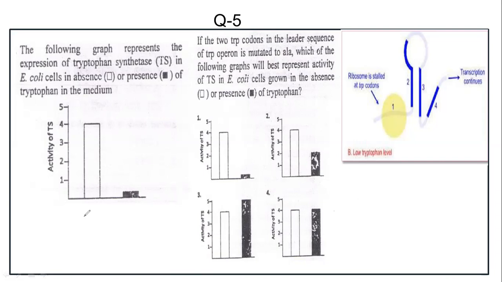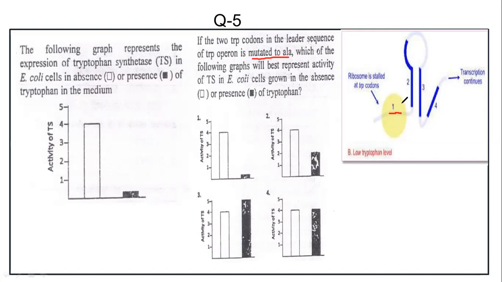Now there is a leader sequence in the tryptophan operon, and one important part of the leader sequence is the two tryptophan codons. Suppose these two trp codons are mutated to alanine codons, right? Now what will be the expression of tryptophan synthase in the graph?